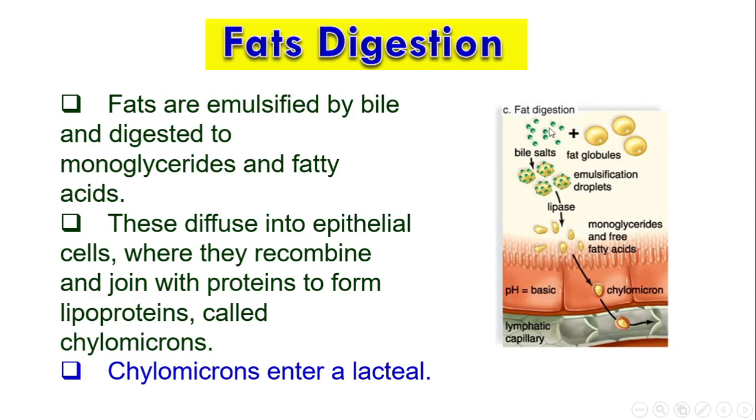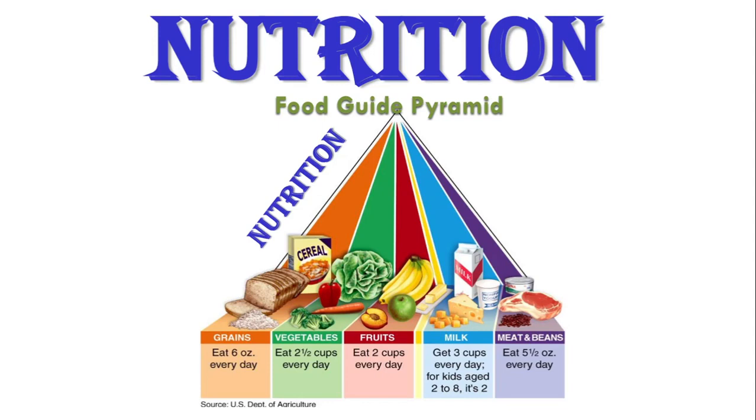As you see, fat digestion occurs through bile salts, أملاح الصفراء, fat globules, emulsification droplets, and the enzyme lipase, which finally digests fats into monoglycerides and free fatty acids. With protein, they form chylomicrons, which go to the bloodstream or lacteal.